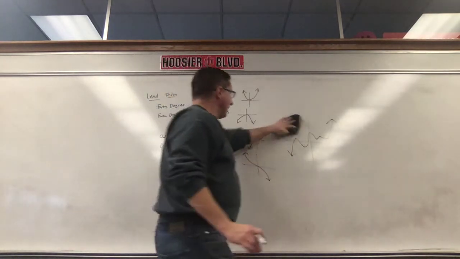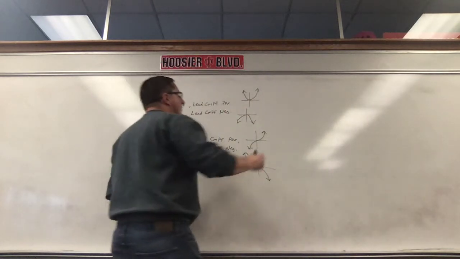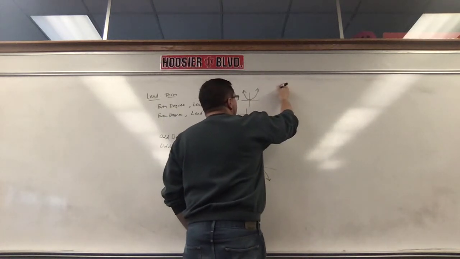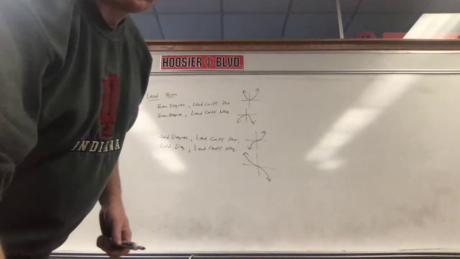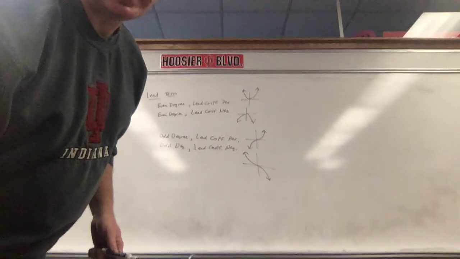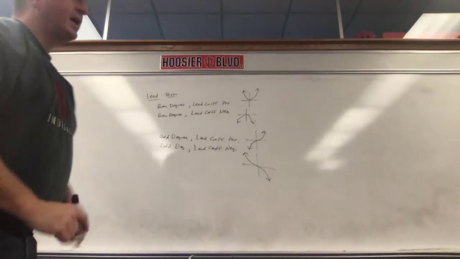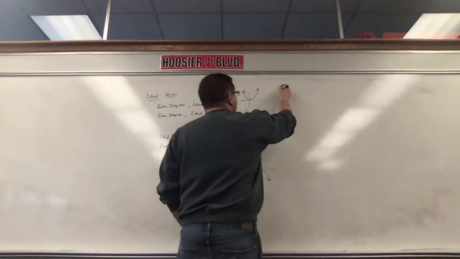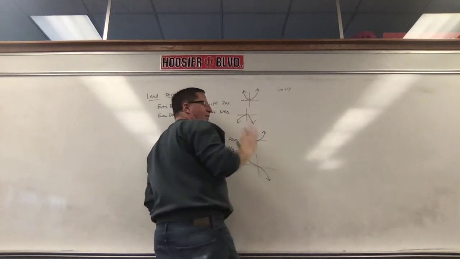Now we have to write this mathematically. I'm going to write this in words, and I want to make sure I don't confuse people here. I'm going to say it one way and write it the other way.